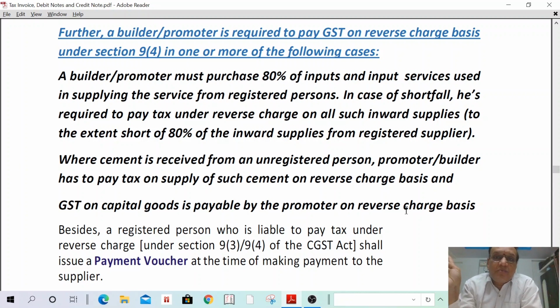Three important points. First point is he should purchase at least 80% of inputs and input services from the registered persons. Second one, cement is to be purchased from registered dealers only. In case cement is purchased from an unregistered dealer, he has to pay tax on reverse charge basis on such cement. And third one, GST on capital goods shall be payable by the promoter or the builder on reverse charge basis only. You understand? Then we go to the next concept.